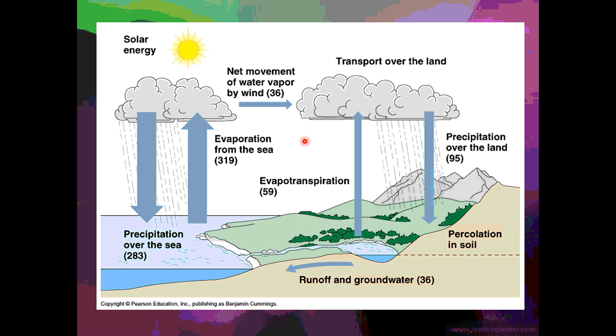The water cycle has important components like condensation, precipitation, runoff, evaporation. Those are probably words that you already know. Some words that might be new to you are percolation. That's how the water filters down through the soil to get into the groundwater. Or evapotranspiration. Transpiration is water evaporating out of the plant leaves and into the air.